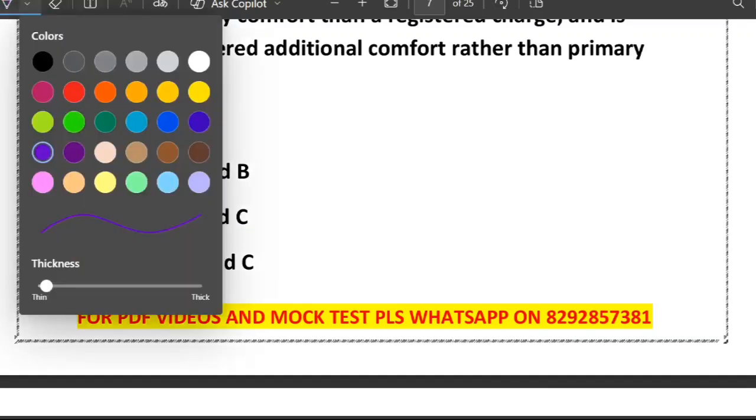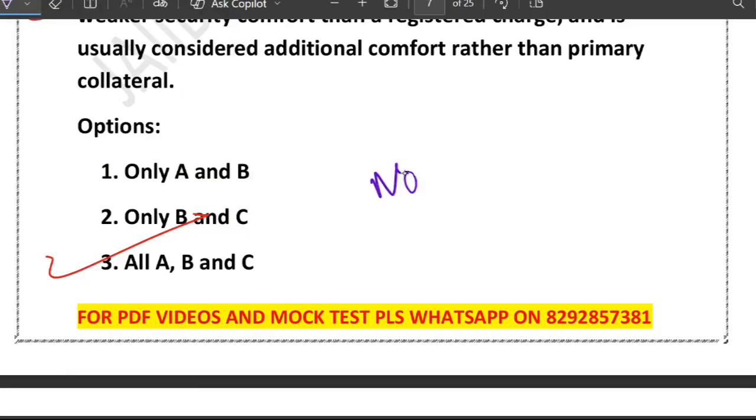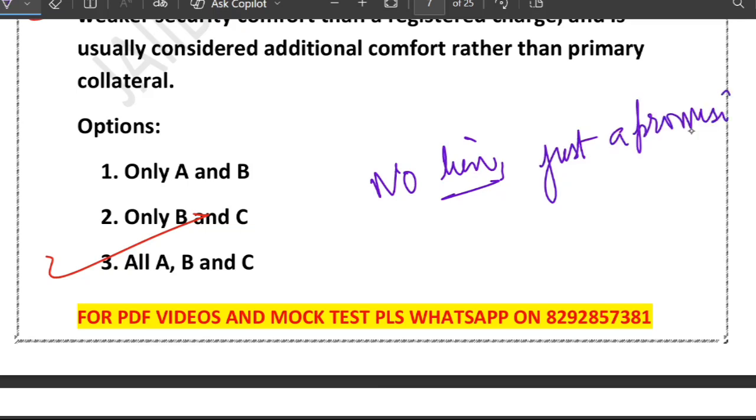Let me explain. So you can think of negative lien like no lien. Negative means no lien, just a promise. There is no lien, rather just a promise, right? Or you can also remember it like this: promise, not possession. Just promise, no possession, right?